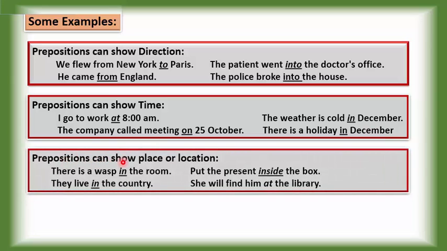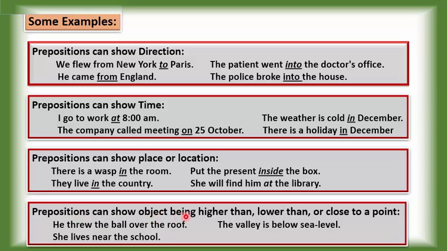Prepositions can show place or location. Some prepositions show place. For example, there is a wasp in the room. They live in the country. Put the present inside the box. She will find him at the library.